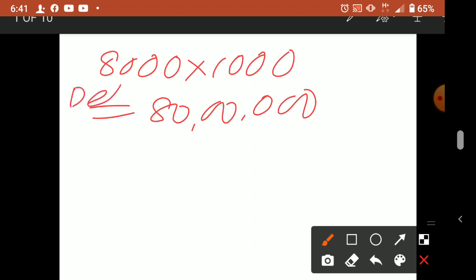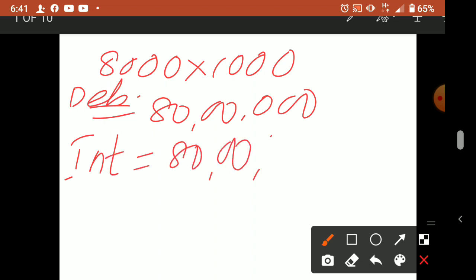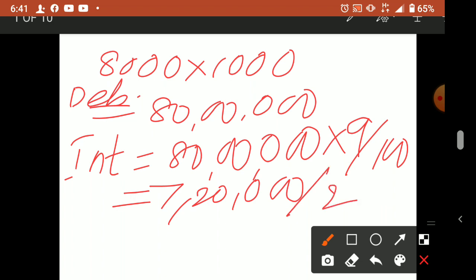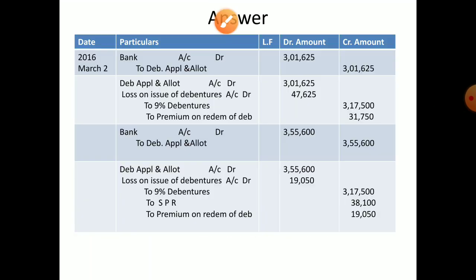Now interest is equal to this 80 lakhs into 9 by 100. So it will come how much? 7,20,000. So in the month of 30th September we will pay half. Half yearly means the amount also will be divided into 2. So 3,60,000 will be paid in the month of September and another 3,60,000 will be paid in the month of March. So this way we have to calculate the interest.